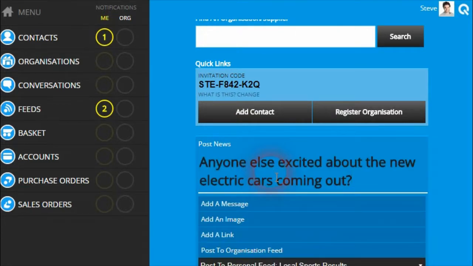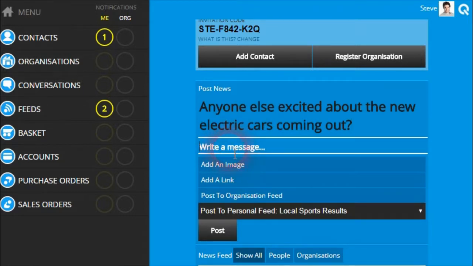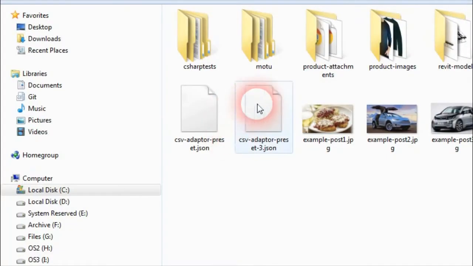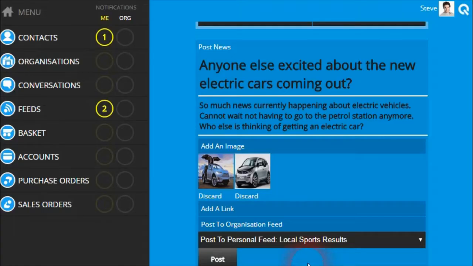Once you've set a headline, there are several additional things that you can optionally add to a post. If you click on the Add a Message button, you can optionally write a more detailed message to go with your post. If you click on the Add Image link, you can upload an image in the JPEG, PNG, or GIF file formats. You're allowed to upload up to 6 images per post, and try to keep the image sizes under 1 to 2 megabytes in size.